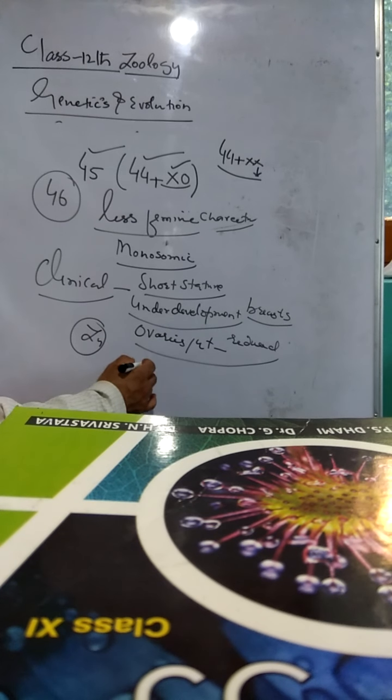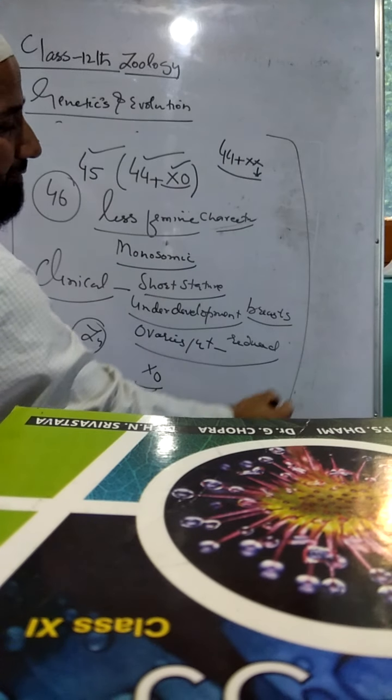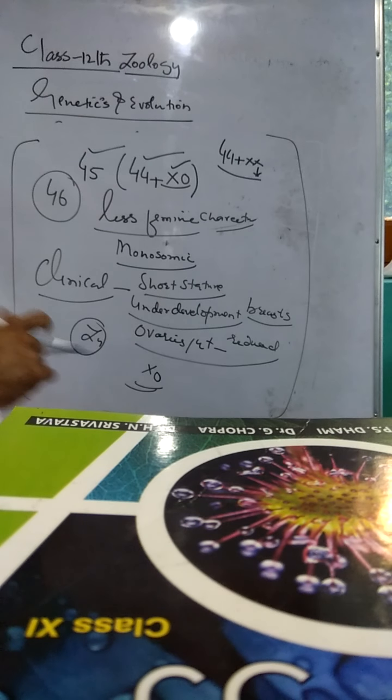That is the result of the formation of this type of individual. Or the sperm is abnormal with no X chromosome. The result is the formation of this type of combination at the time of embryological development, especially at the time of fertilization.